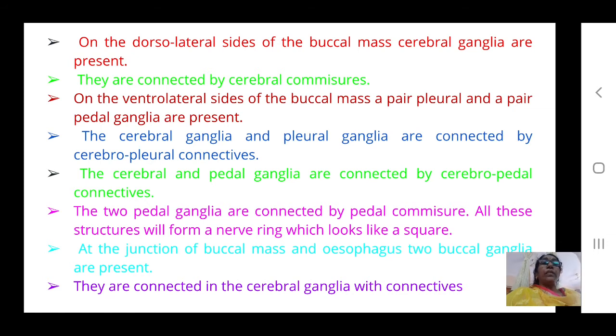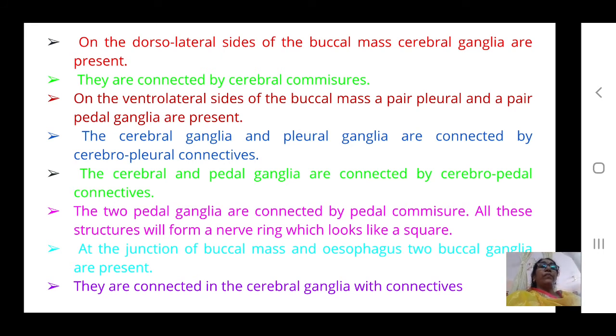Both cerebral and pedal are connected with cerebropedal connectives, and the pleural ganglia and the cerebral ganglia are also connected. All these are connected with each other.